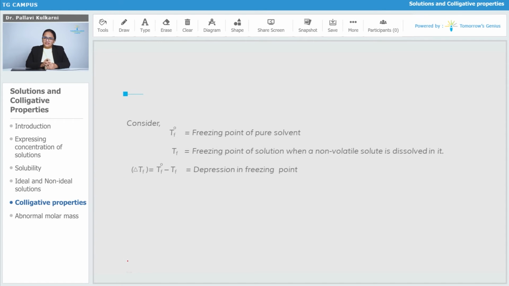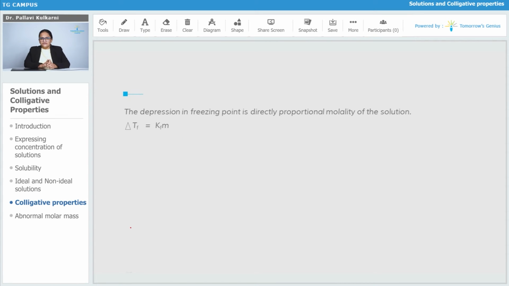Again let us see the mathematical expression for the depression in freezing point. Tf naught is the freezing point of the pure solvent. Tf is that of the solution containing non-volatile solute. Delta Tf is equal to Tf naught minus Tf, the depression in the freezing point. This depression is also a colligative property. It is directly proportional to the molality of the solution. So delta Tf is directly proportional to molality. After putting a proportionality constant Kf, we get the equation delta Tf is equal to Kf multiplied by m.